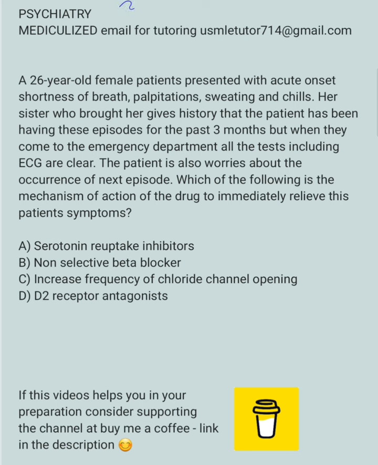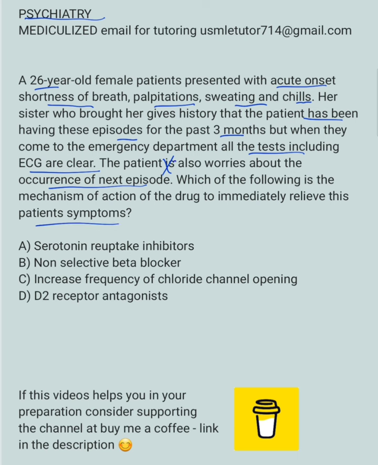So today we will be talking about psychiatry. A 26-year-old female patient presented with acute onset shortness of breath, palpitations, sweating and chills. Her sister, who brought her, gives a history that the patient has been having these episodes for the past 3 months, but when they come to the emergency department, all the tests including ECG are clear. The patient also worries about the occurrence of the next episode. Which of the following is the mechanism of action of the drug to immediately relieve this patient's symptoms?